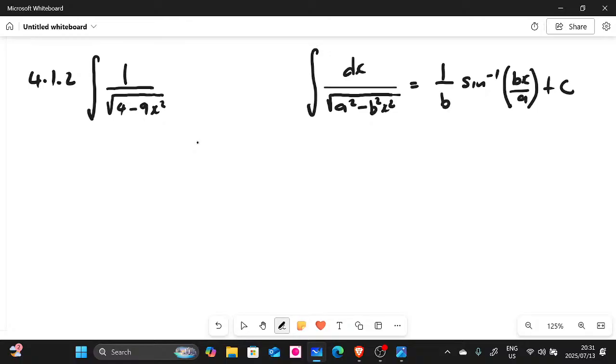On your formula sheet, what is missing there? You do have it, by the way. What is missing is a b. Your formula sheet does not have a b. So whenever you are writing your test or your exam, make sure that you include b on your formula sheet before you start writing. So this is basically what is happening there. So how are we going to solve this one, my good people?